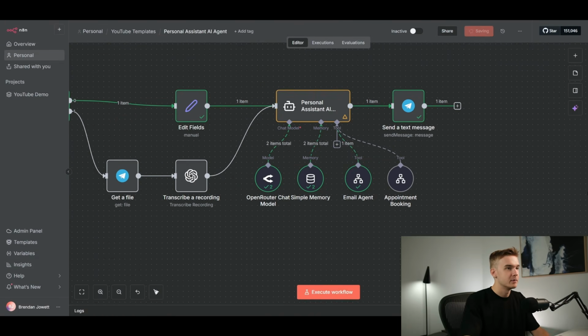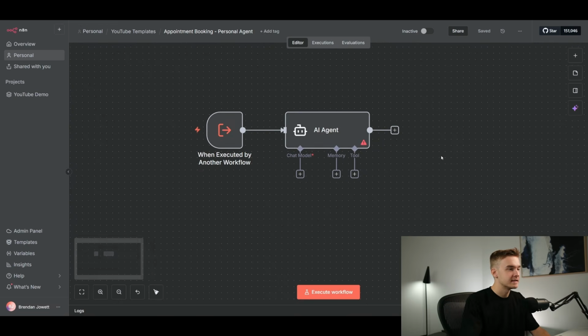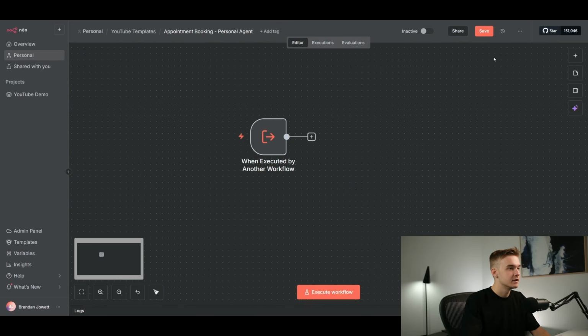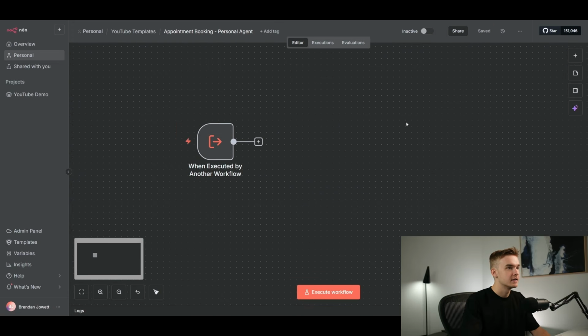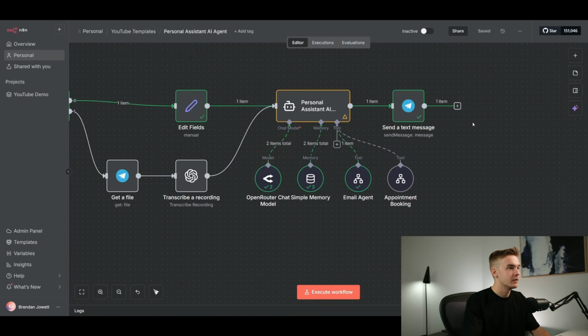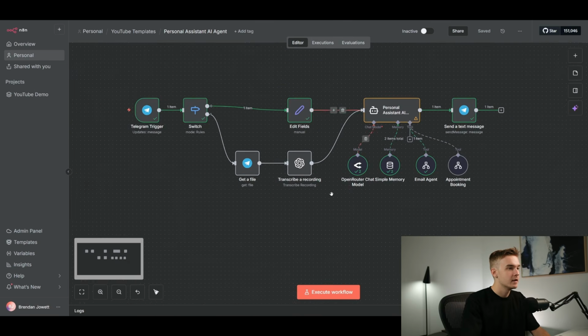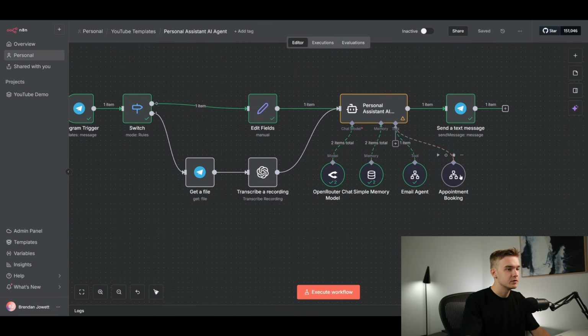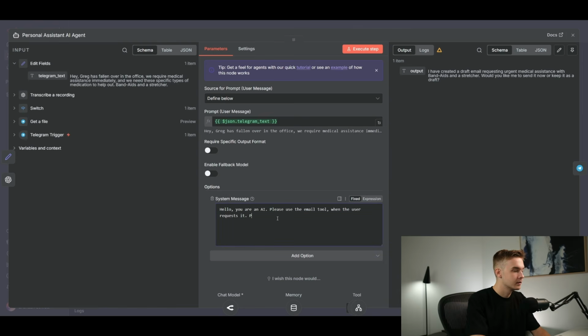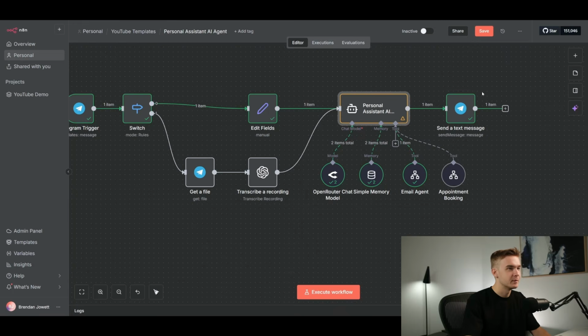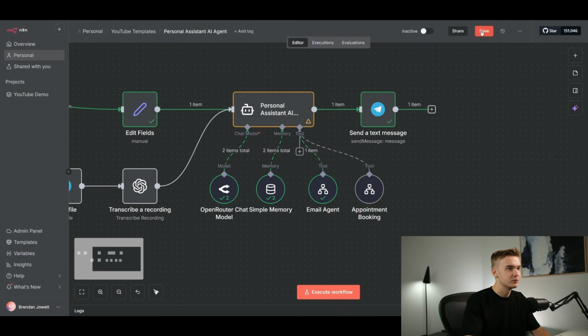Now that is mostly all connected. Jumping into here, I'm probably just going to delete this agent just so we can actually get the fields to populate, so we can make it easy for ourselves. So I am going to hit save. I'm going to come over here and I am going to prompt this into our workflow so it actually knows that this exists. So I'm going to tell it that please use our calendar tool when you need to use it. Once again, that's probably the world's worst prompt, but it will get it done at least once for us.